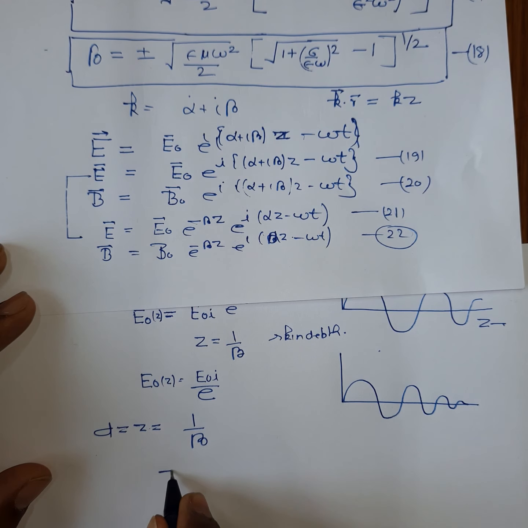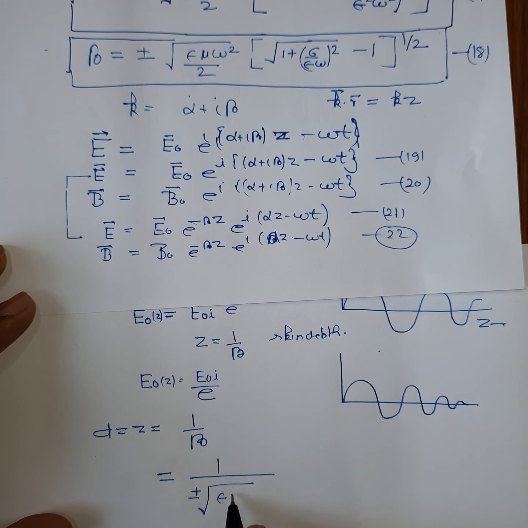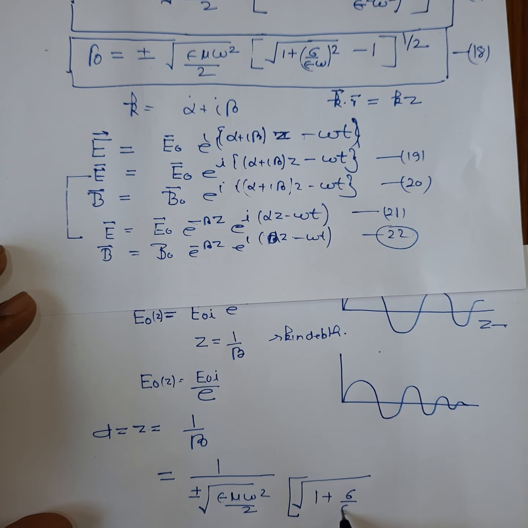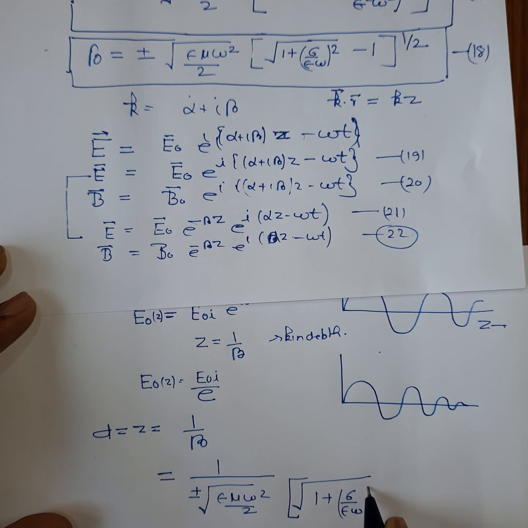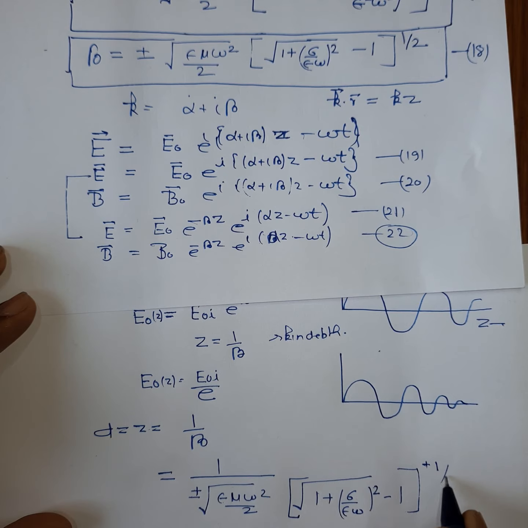So you can write it as 1 upon plus minus, square root of epsilon mu omega square by 2, into the square root of (1 plus (sigma by epsilon omega) whole square) minus 1, whole power minus plus 1 by 2.